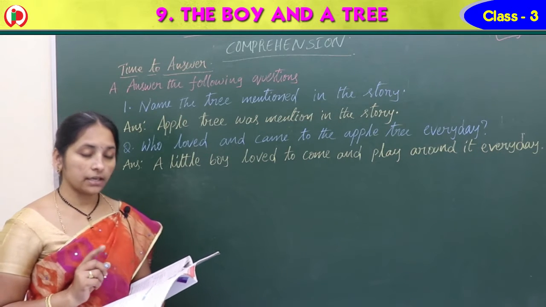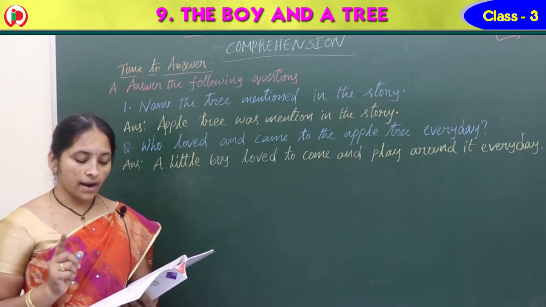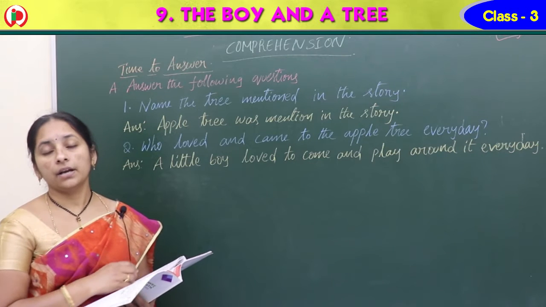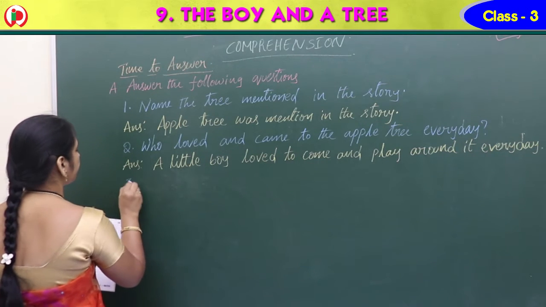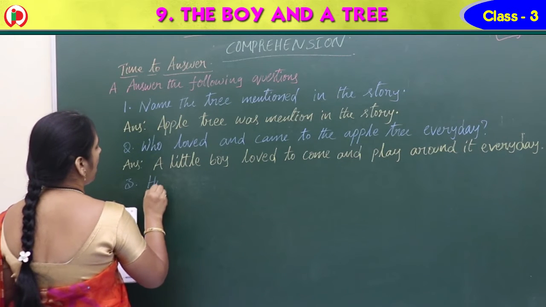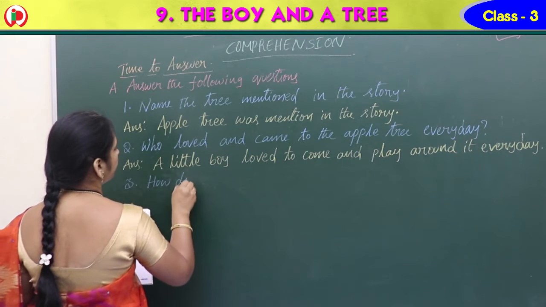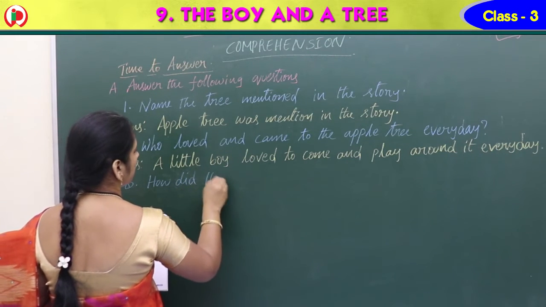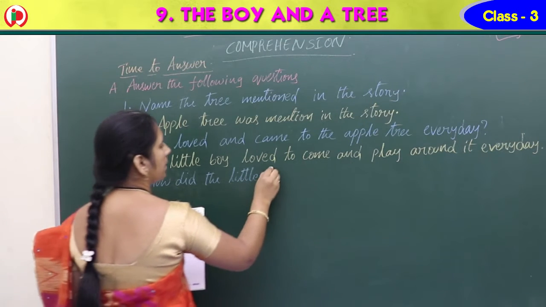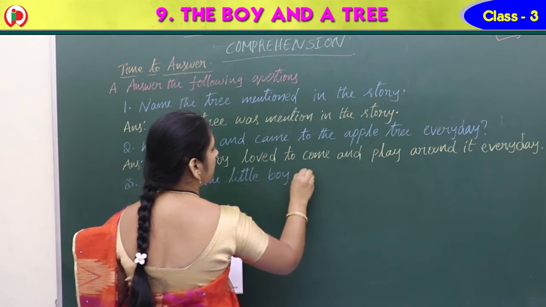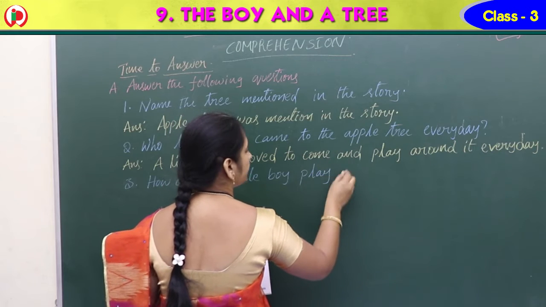What is the third question? How did the little boy play with the apple tree? Write the question. How did the little boy play with the apple tree?